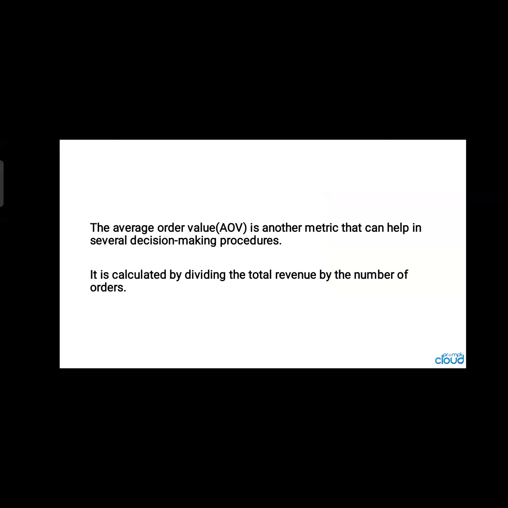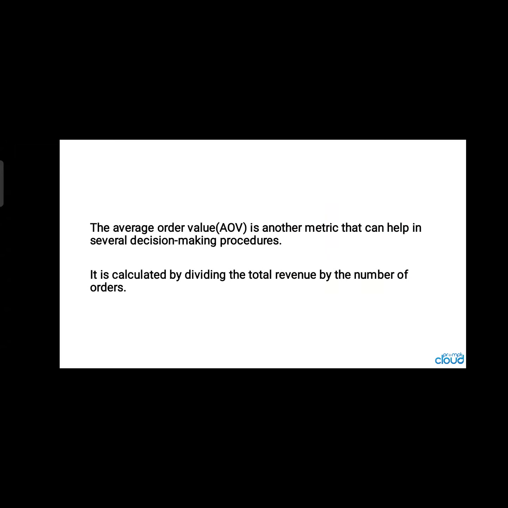The average order value is another metric that can help in several decision-making procedures. It is calculated by dividing the total revenue by the number of orders. If the number of orders is 75 and total revenue is 1 lakh rupees, what makes it?